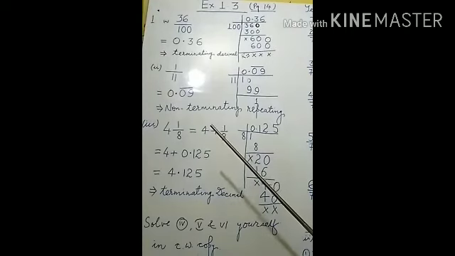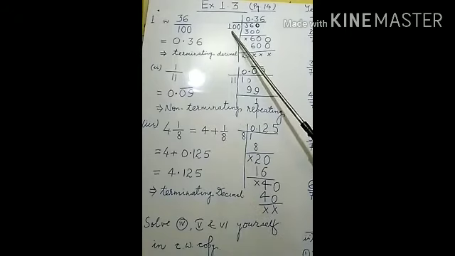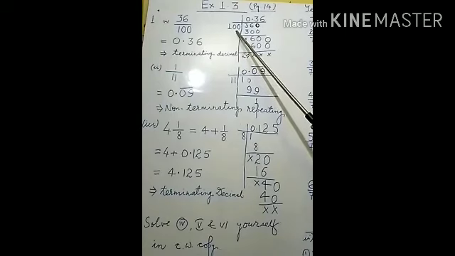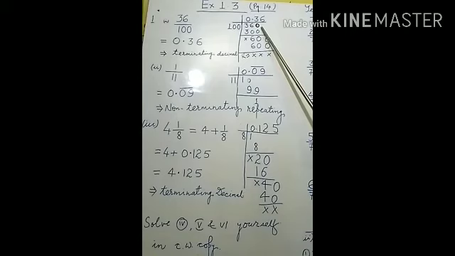So we recite the table: 100 ones are 100, 100 twos are 200, 100 threes are 300, 100 fours are 400, but 4 will not be taken. Why? Because 400 is greater than 360. So we recite the table of 100 three times. It becomes 300.